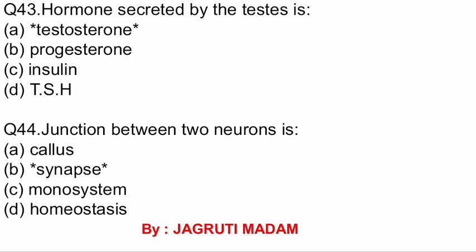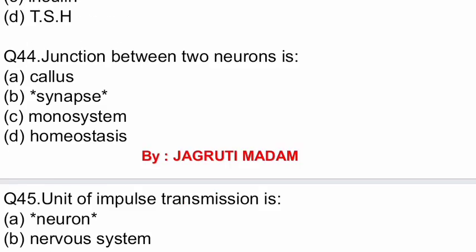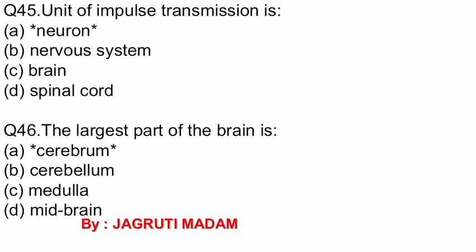Question number 44. Junction between two neurons is dash. Options are callus, synapse, monosystem and hemostasis. The correct option is synapse. Question 45. Unit of impulse transmission is.